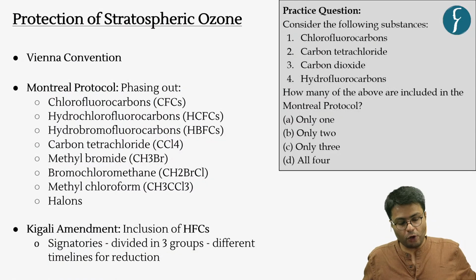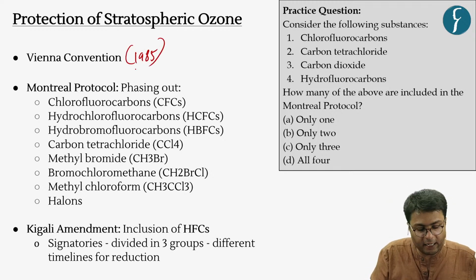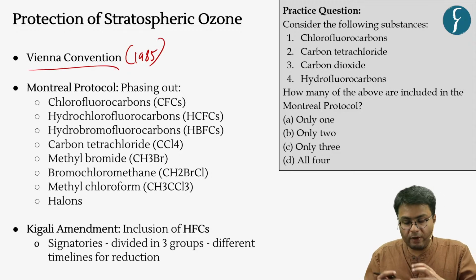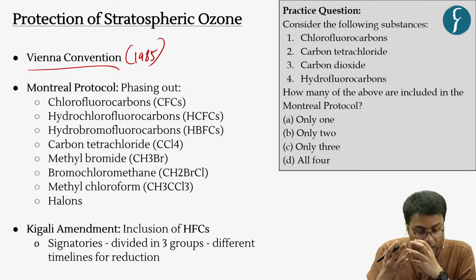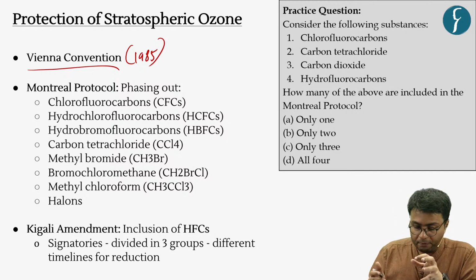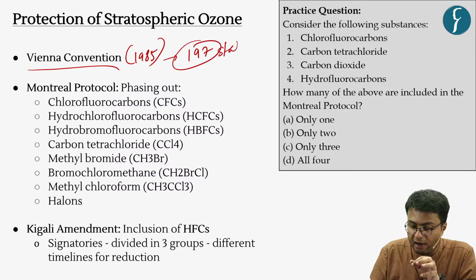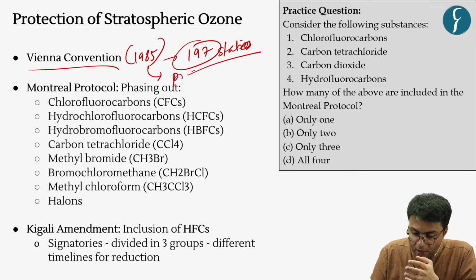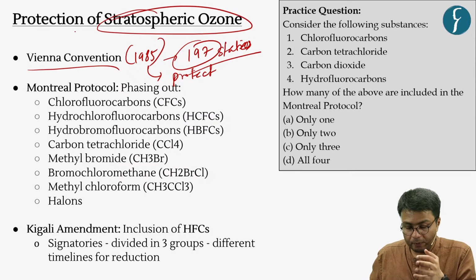Now, first of all, there was this Vienna Convention which was organized in the year 1985. This Vienna Convention is historically the most successful treaty of all time, because as many as 197 states ratified it. It was passed in order to protect the stratospheric ozone layer.